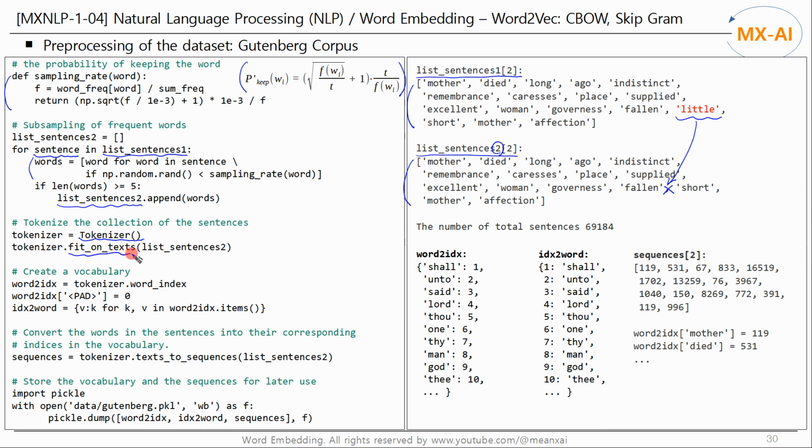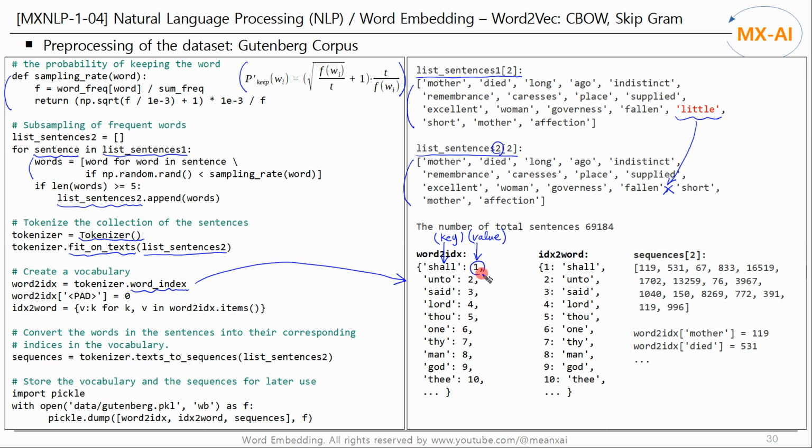The fit_on_texts method builds and updates the internal vocabulary of the Keras Tokenizer class based on a list of sentences. This method creates the vocabulary index based on word frequency. The word_index attribute of the tokenizer object is a Python dictionary that maps words to their corresponding integer indices. This dictionary is as follows. It has words as keys and their assigned integer indices as values.